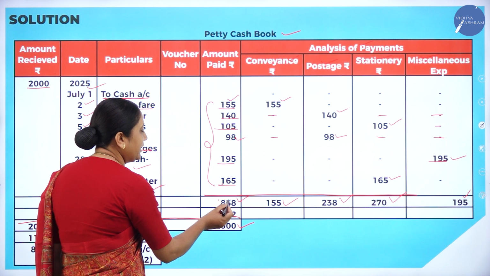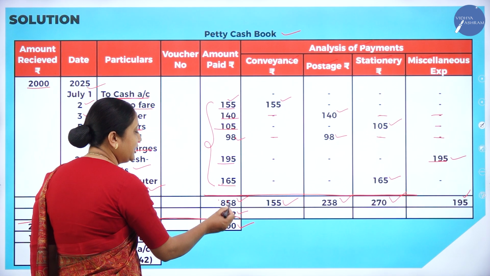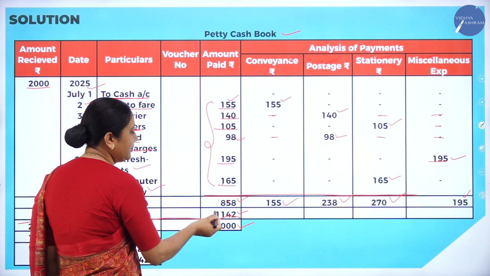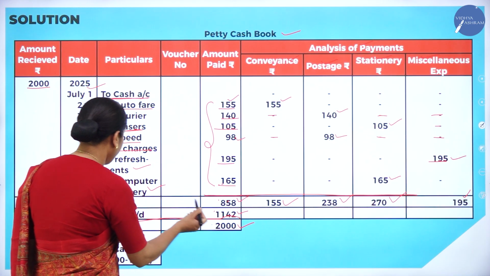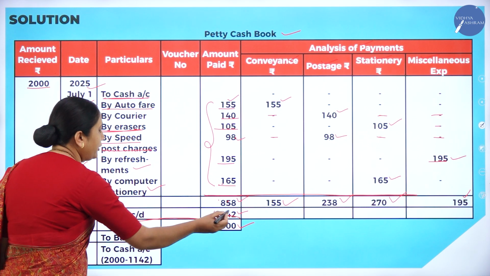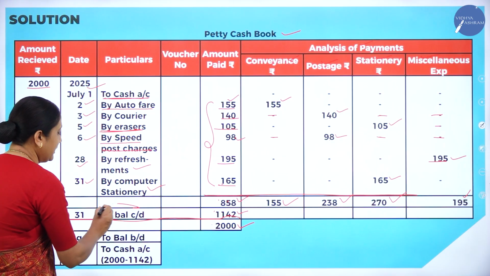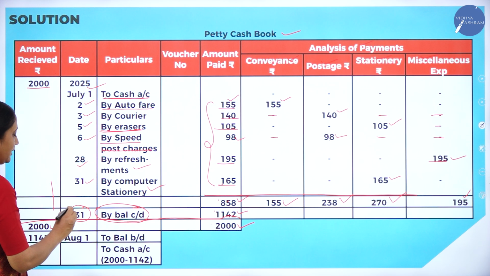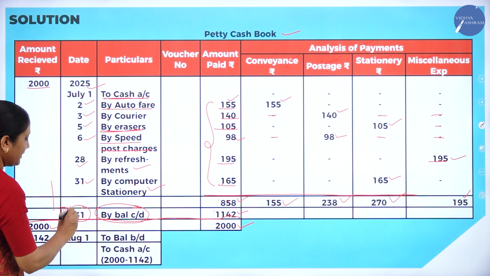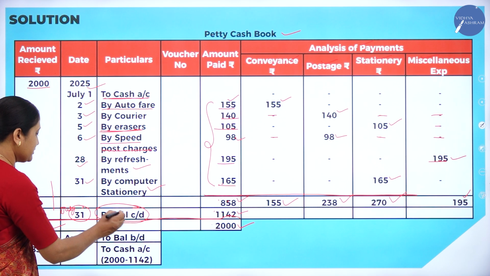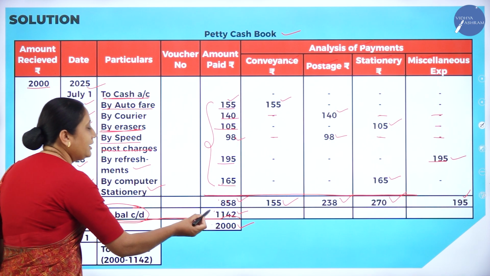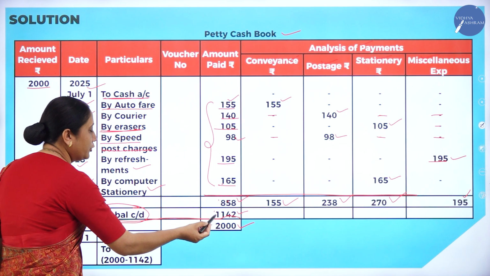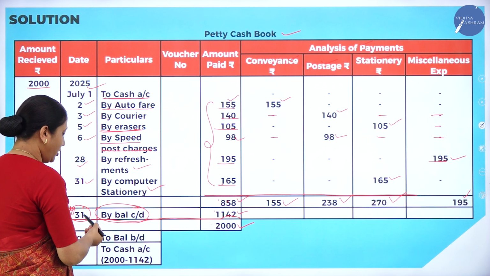2000 minus 858 is how much? 1142. The difference amount should be written here, in the line we have left. For 1142 we should write, by balance carried down. This is carried down at month end, that is July 31. The carried down amount is carried to the next month. So 1142 is carried down on July 31.